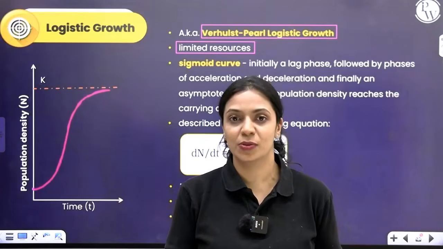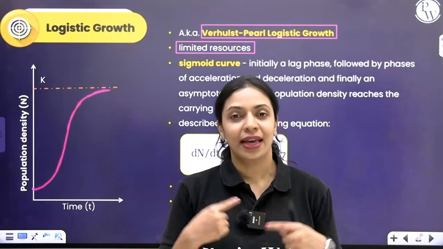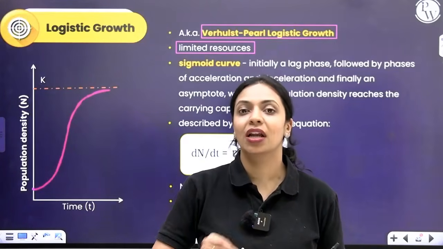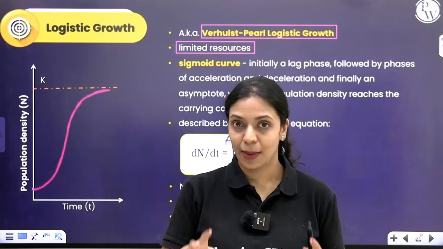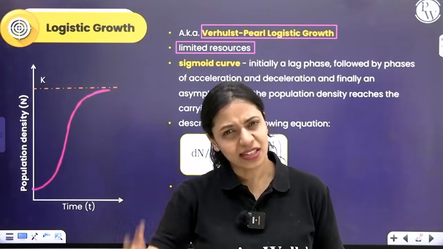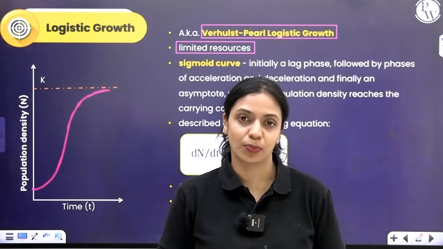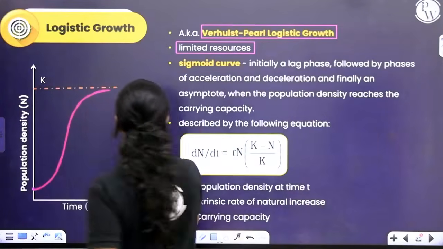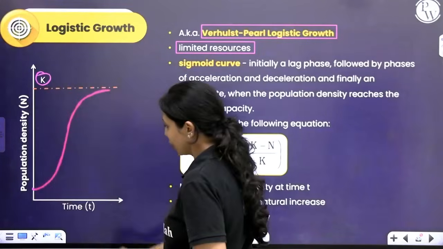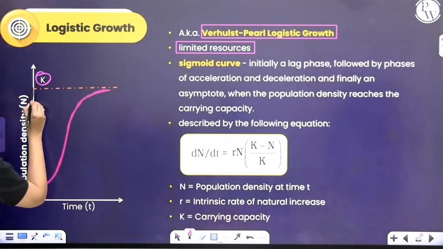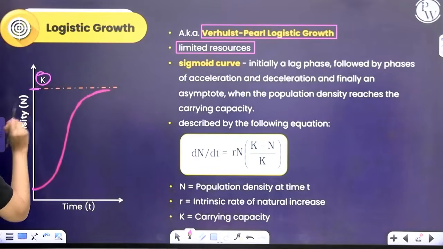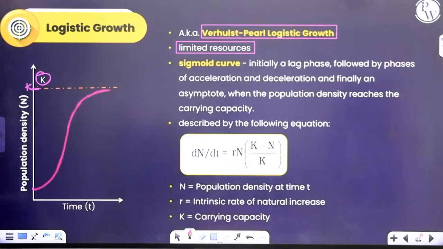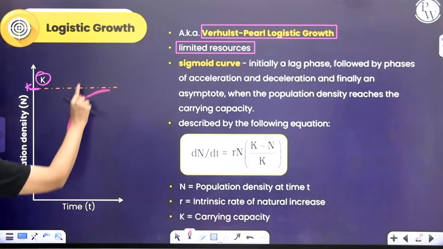I'm giving you the example of space, but it could be food also. In a habitat, if resources are limited, there is only a specific number of individuals that habitat can support. The maximum number of individuals that a habitat can support is called its carrying capacity. It's represented by capital letter K. Okay, so this is the population density. Once it reaches this carrying capacity, this is K, this is the highest number of individuals that a population can support. It cannot grow beyond this.